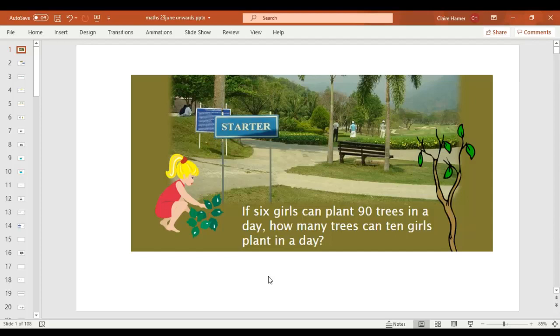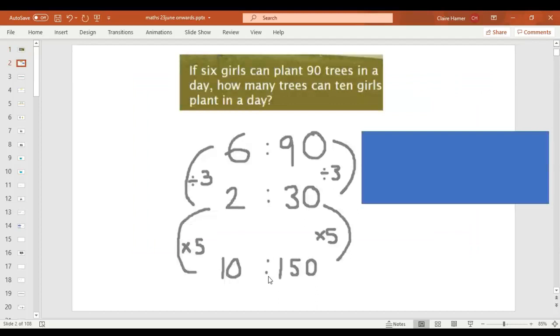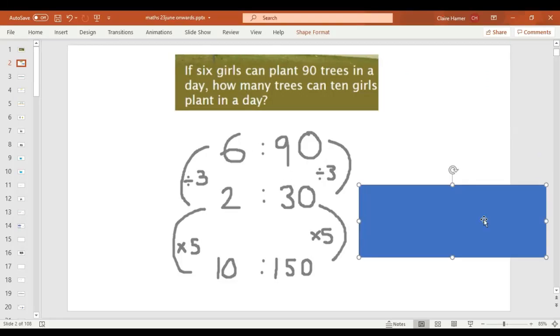Okay, now on the next page, I have shown you my workings. This isn't the only way to solve this problem. You may have recorded your workings differently. But just for today, I thought I'd show you this method.